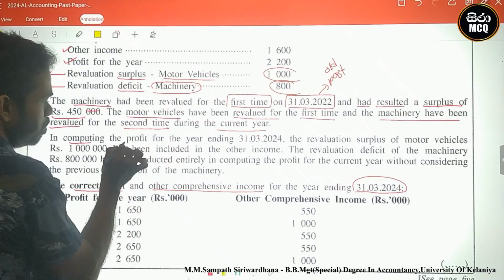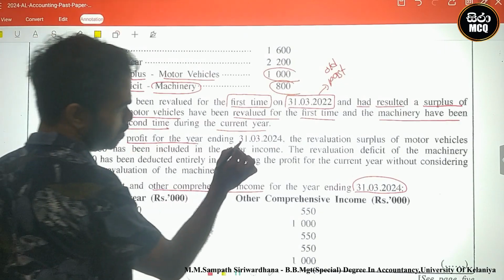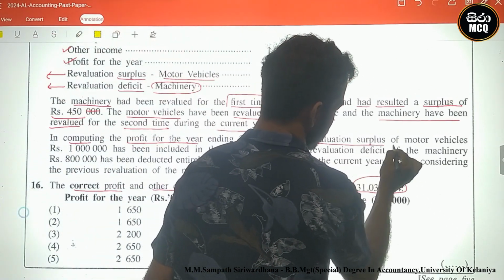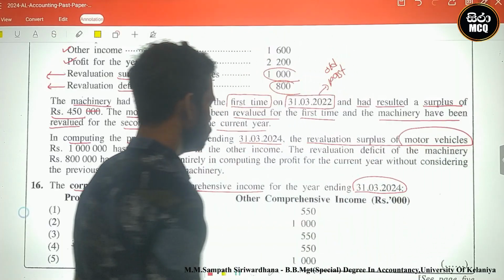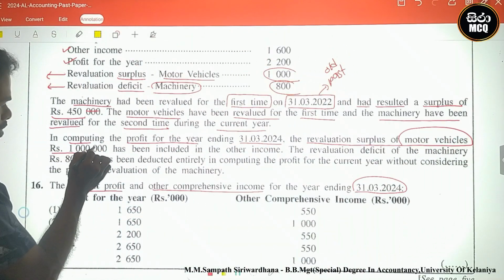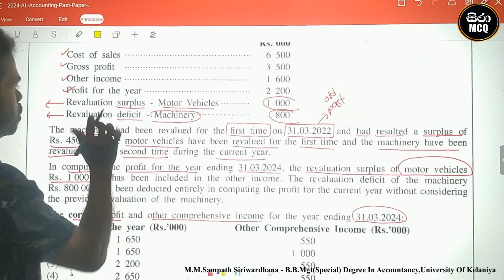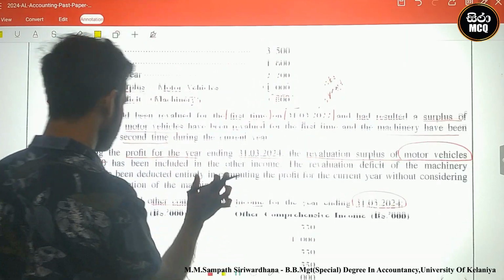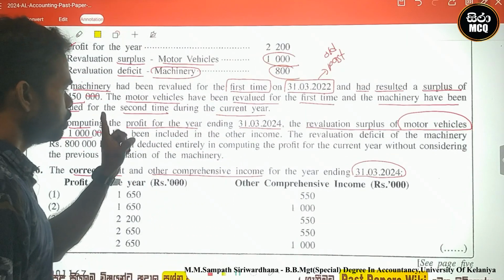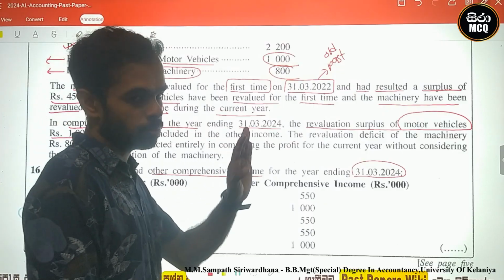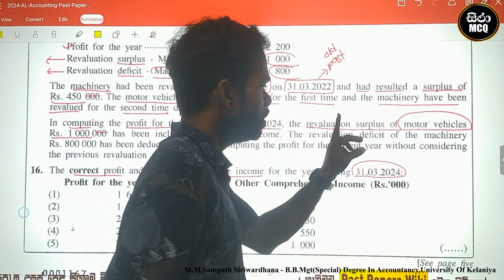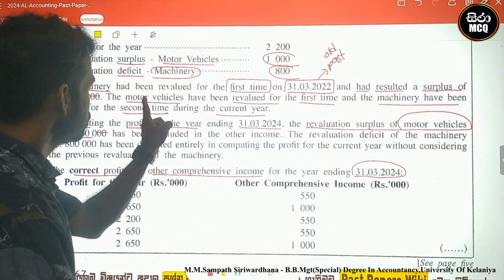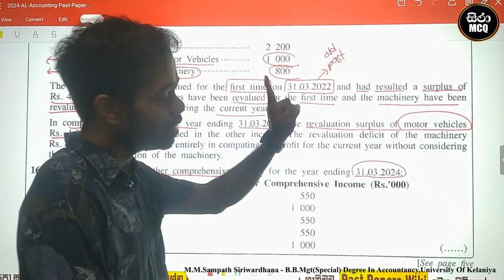Computing the profit for the year ending 31st March 2024, current year, revaluation surplus of motor vehicle 1000. Look here, 1000. Motor vehicle revaluation surplus, motor vehicle 1000. Motor vehicle is first time, it has been revalued for the first time.